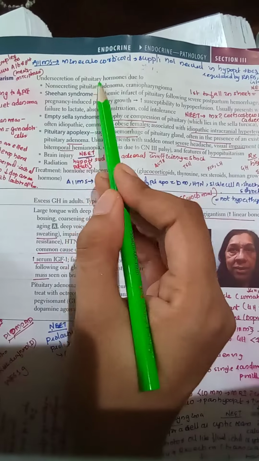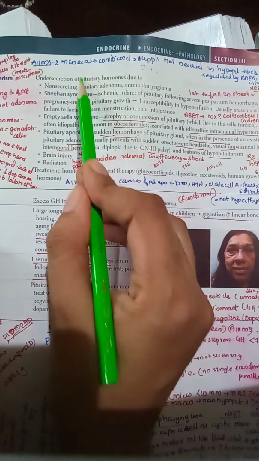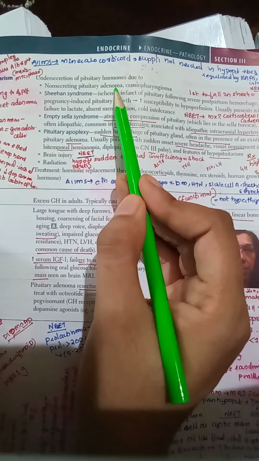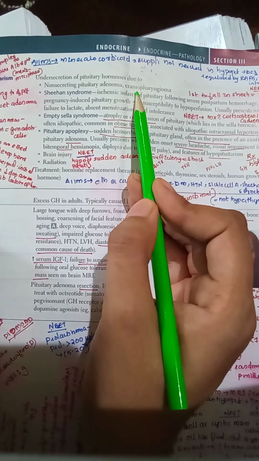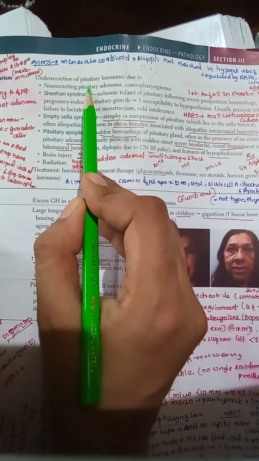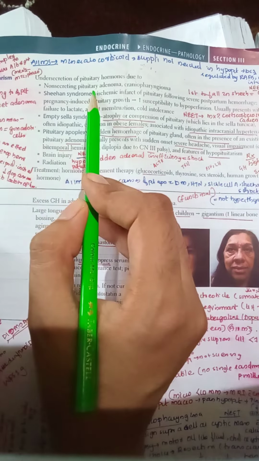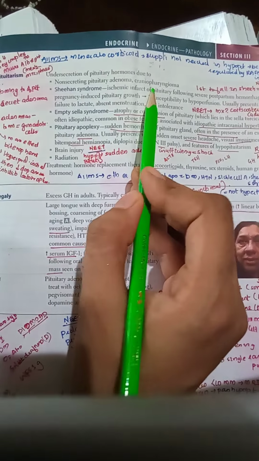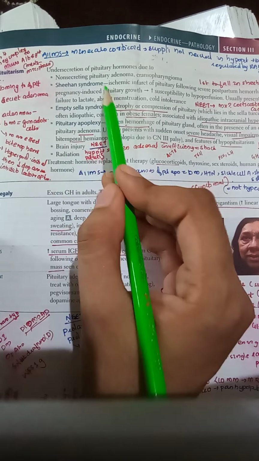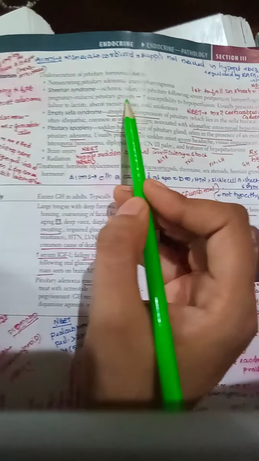Hypopituitarism. Under secretion of pituitary hormone, as the name suggests, is hypopituitarism. It is due to a non-secreting pituitary adenoma or craniopharyngioma. If it was a secreting pituitary adenoma, we are not going to have hypopituitarism, no? So it is a non-secreting pituitary adenoma or craniopharyngioma that causes hypopituitarism. Sheehan syndrome, we all know this.